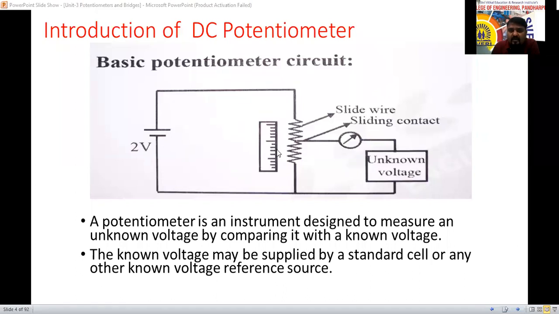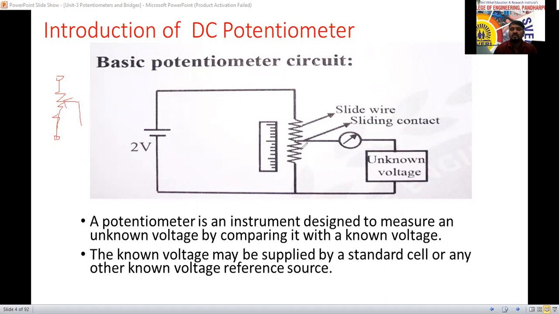By scale we mean the sliding wire, a sliding contact, like a variable resistance. The difference from a normal resistance, which has two terminals connected from one to another, is that here we can take a tapping from the middle of the resistance, which is variable.